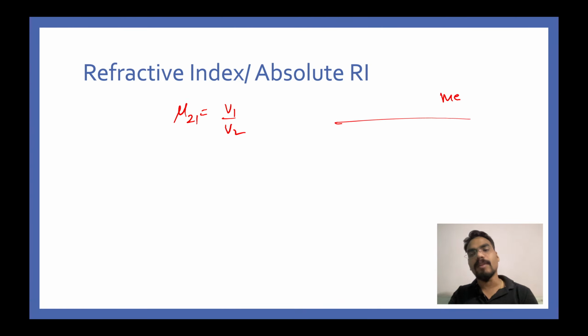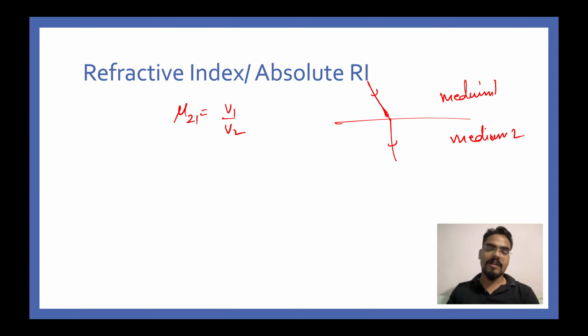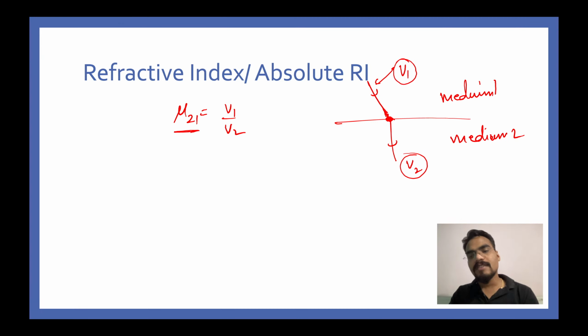Mu21 is equal to v1 upon v2, which means speed of light in the first medium divided by speed of light in the second medium. Let's say this is medium number 1 and this is medium number 2. When light travels from medium 1 to medium 2, it might bend in some direction. Initially the light had a speed of v1 in the first medium and v2 in the second medium. When you apply Snell's law here, all you have to do is write down the refractive index of second medium with respect to first medium, and that is equal to v1 upon v2. This is what we have learned so far.